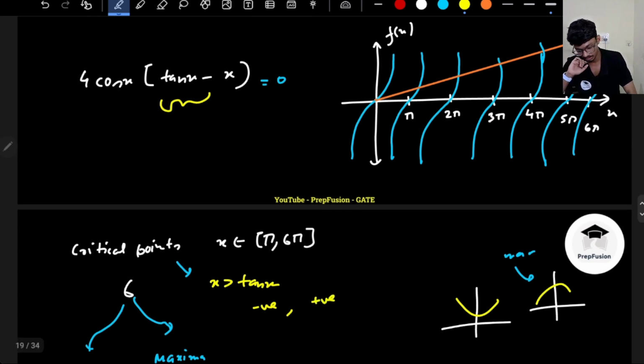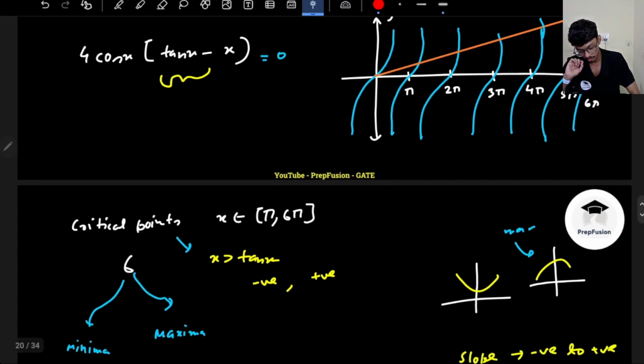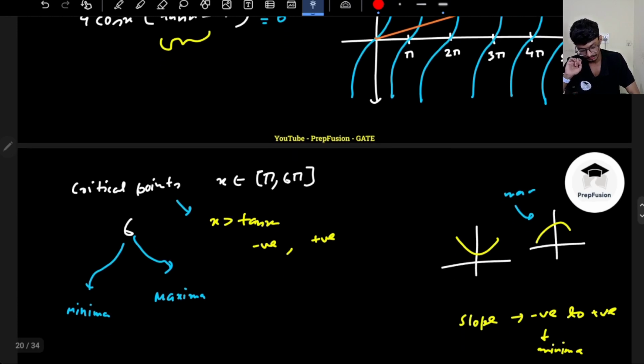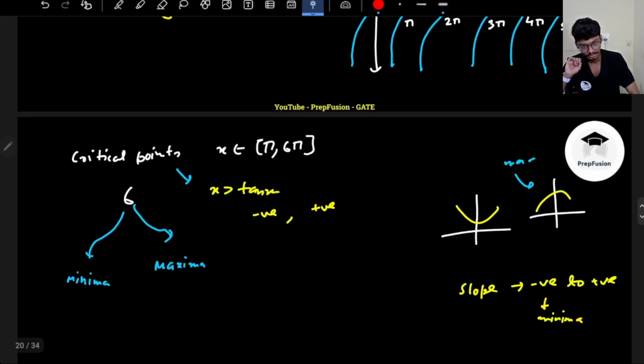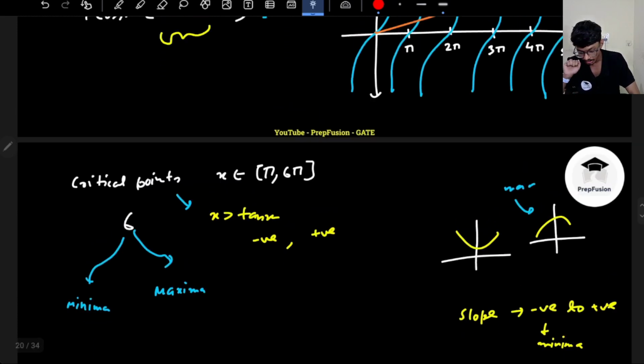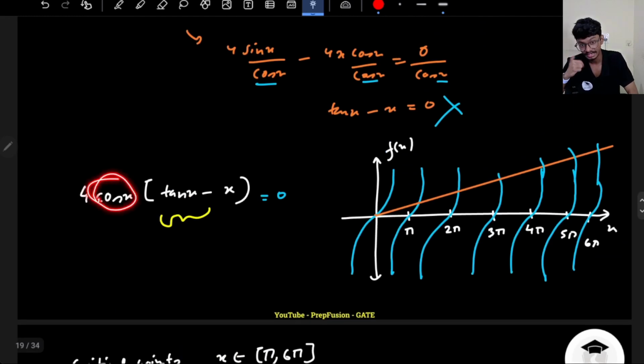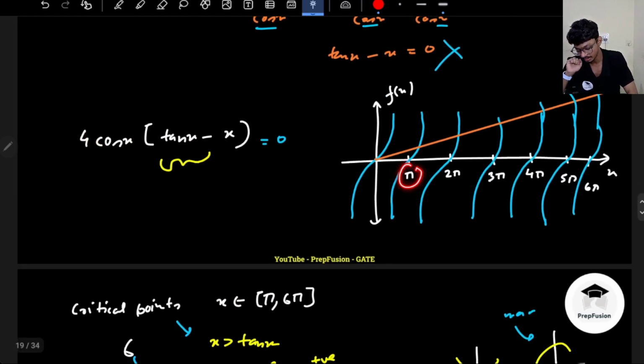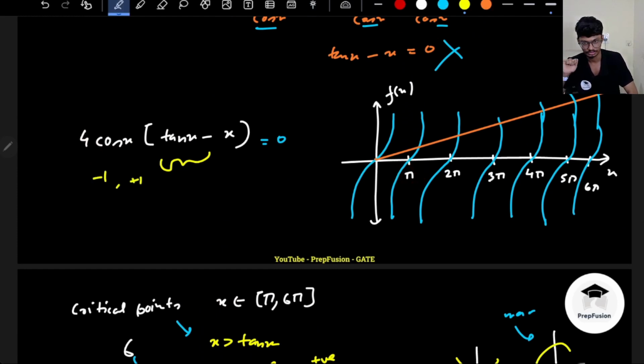Why? You see, tan x increases very sharply, right? So after the critical point, this will always be positive. So I'm going from negative to positive. That means I'm getting a minima. It is incorrect. Why is it incorrect? Because I have cos x as well, right? That also contributes to the sign. So at x equal to pi, what is the value of cos x? It is negative, right? -1. At x equal to 2 pi, it is basically +1. So it is alternating, -1, +1.